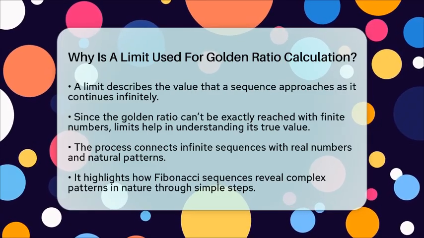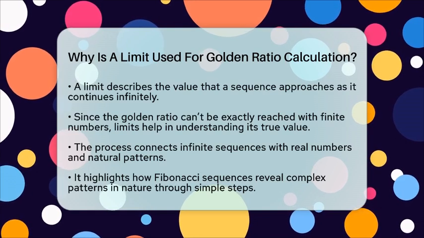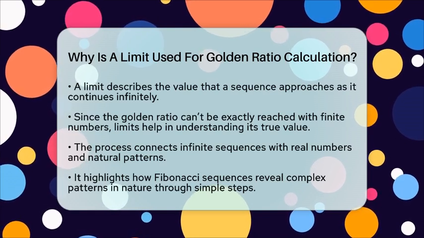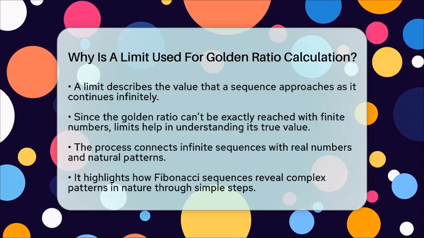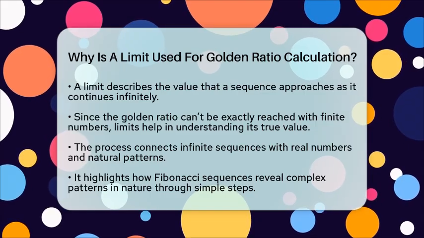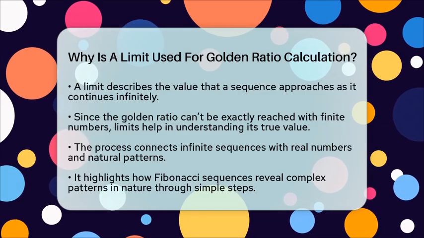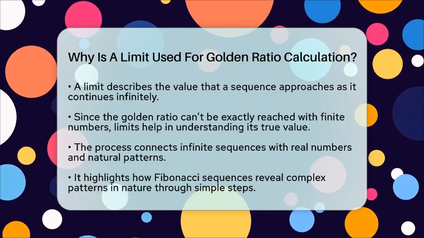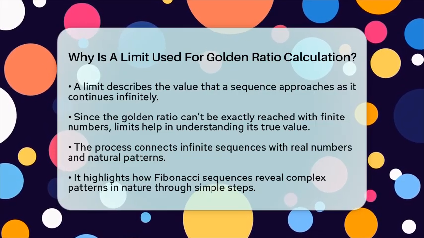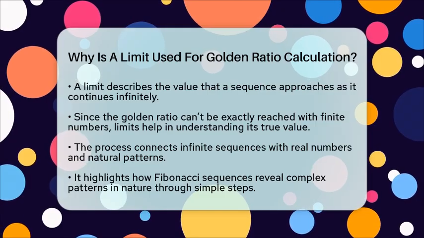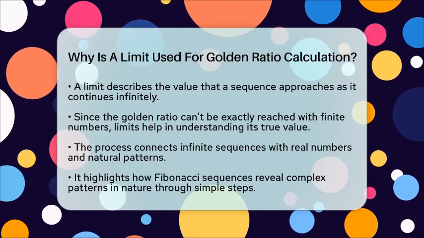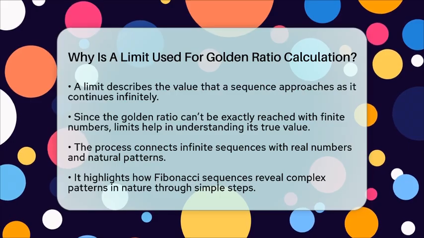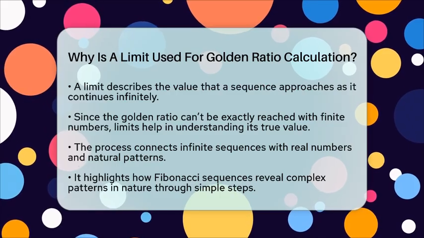So, in short, a limit is used to calculate the golden ratio because it allows us to find the value that the ratios of successive Fibonacci numbers get closer and closer to as the sequence continues forever. It's a clever way to approximate an irrational number through a process that involves infinity. This method links the abstract concept of the golden ratio to real-world patterns and mathematical structures we see all around us.